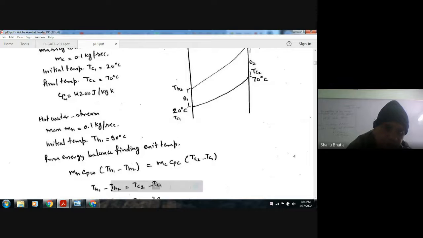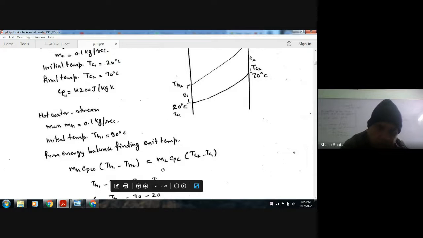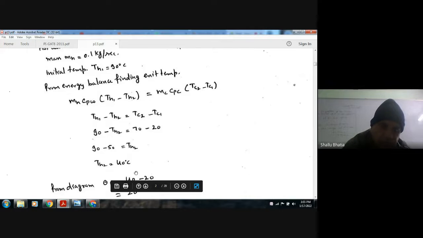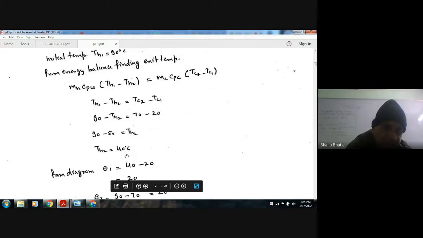So this is mH CPH (TH1 minus TH2) equals mC CPC (TC2 minus TC1). So mH CH is equal to mC CC. Both are water, so CP is the same for both. From this we can find out TH2. So TH2 is nothing but 40 degrees Celsius.